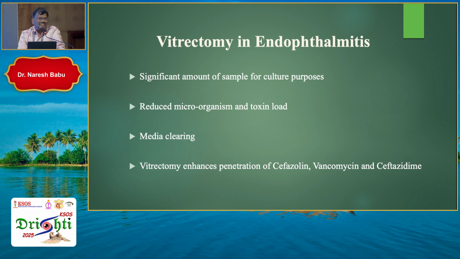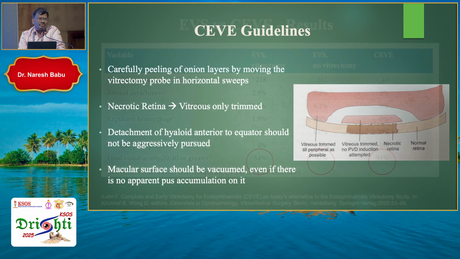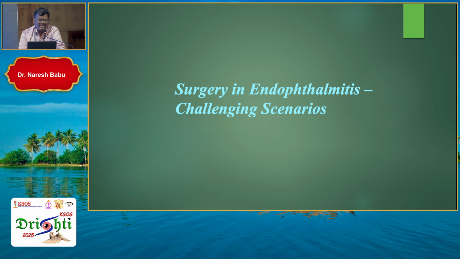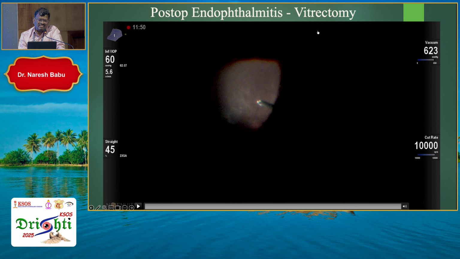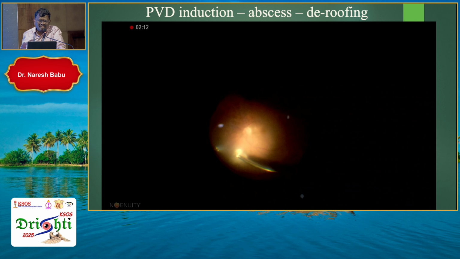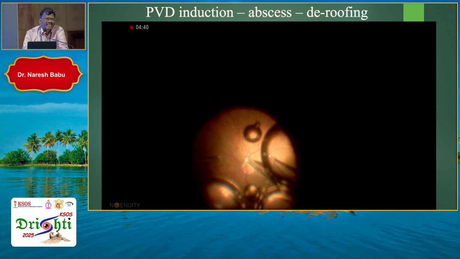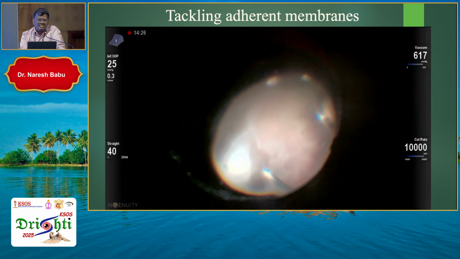As far as vitrectomy is concerned, it's always said to be core vitrectomy, but we prefer complete vitrectomy where you go for induction of PVD but don't induce beyond the equator. You have to be very careful when inducing the PVD. When you induce the PVD from the disc, especially nasally, even if there is any collateral damage, there will not be any damage to the macula. And don't go beyond the equator. If needed, we can go for silicone oil injection in these cases.